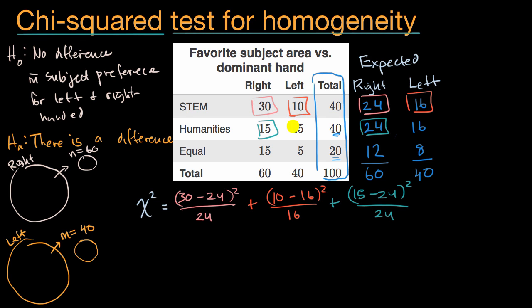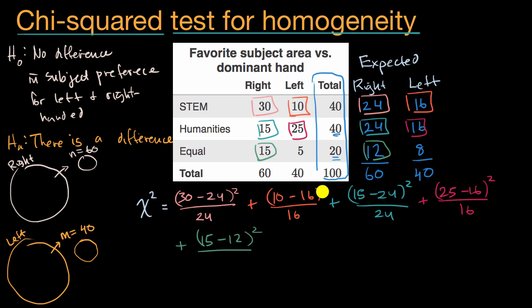I'm running out of colors. And then we would look at those two numbers, and we would say plus 25 minus 16, squared, divided by expected 16. And then we would look at these two, plus 15 minus 12, squared, over expected 12. And then last but not least, let me find a color I haven't used. We would say plus 5 minus 8, squared, over expected 8. And I'm not going to calculate it here, but we're going to get some number for our chi-square statistic.